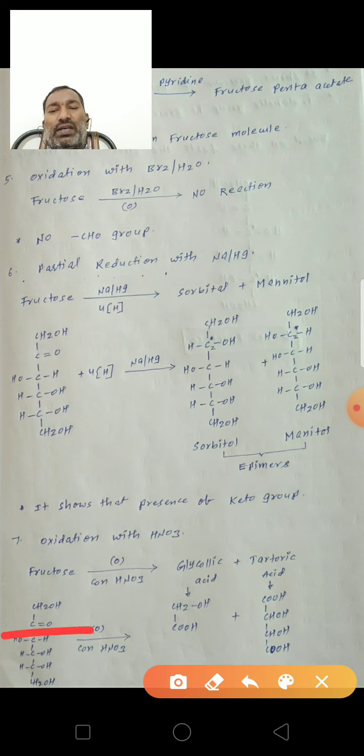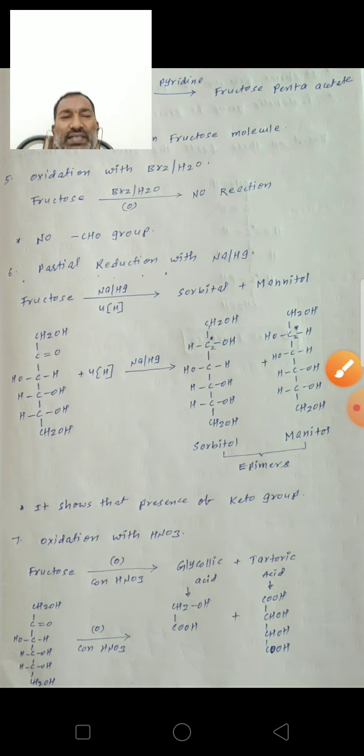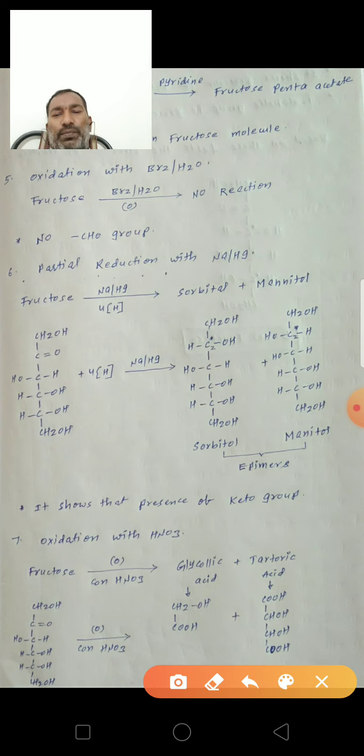So here the bond will break, forming glycolic acid and tartaric acid. A lower number of carboxylic acids is formed from ketones. So it shows the presence of the keto group at the C2 carbon, because the oxidation takes place at this keto functional group at the second position carbon.